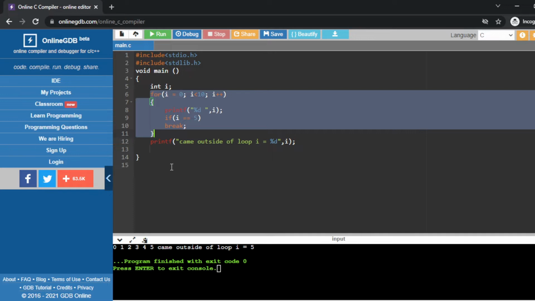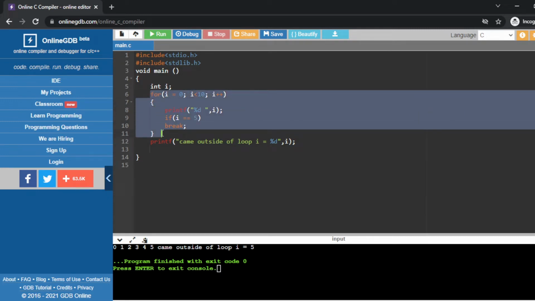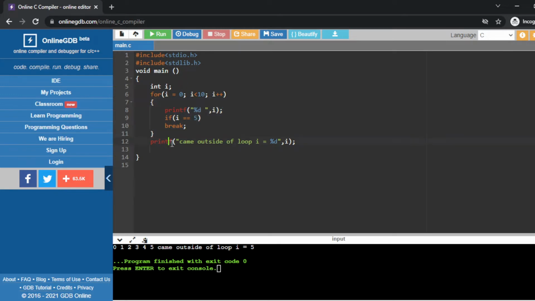Break means it only breaks the loop, it does not break the whole program. As I wrote this break statement inside this for loop, it will break this for loop only. It does not mean that your whole code will terminate. After that it goes outside the loop, and the last value of i will print.